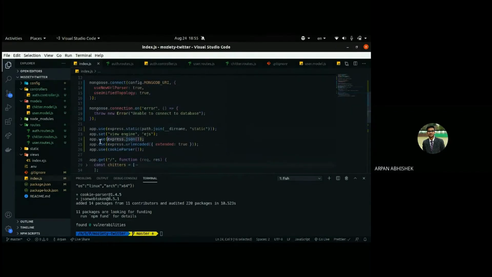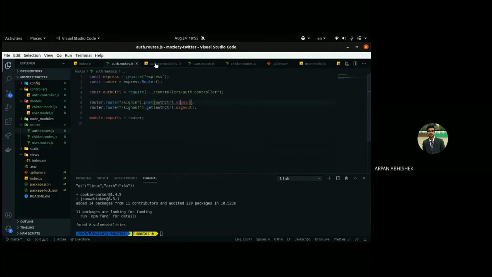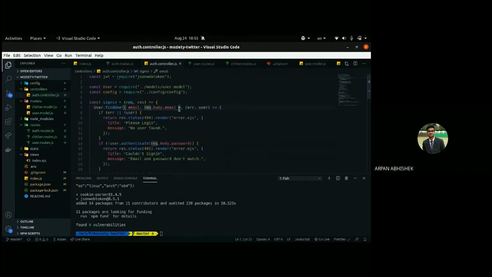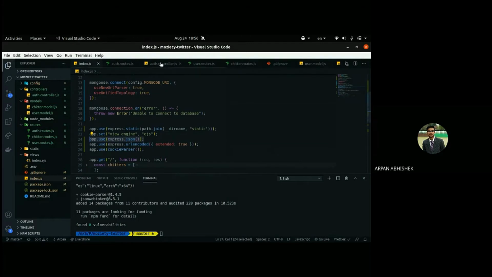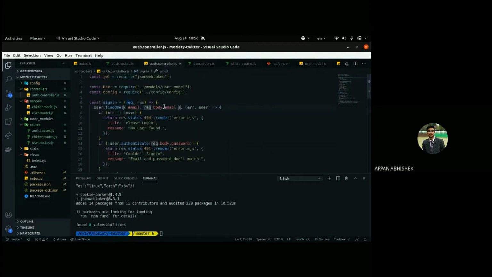We added this middleware express.json to be able to use request.body.email. So inside our body, we'll pass email and password in the post request. By using express.json, we'll be able to access that body object, and inside that we'll be able to access the email.